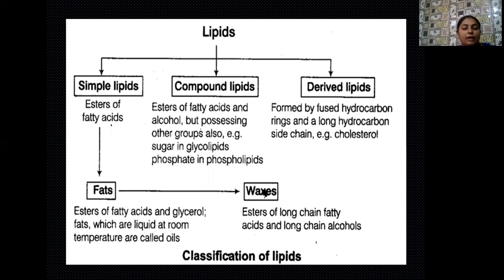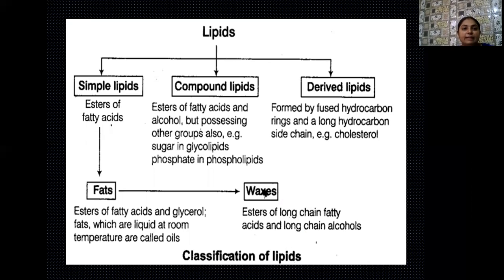For example, if sugar is present along with the lipids, then such type of lipids are known as glycolipids. And similarly, in the plasma membrane or the cell membrane, phosphate is attached with the lipid. So they are known as the phospholipids. And the third category of the lipids are the derived lipids. These are actually formed by the fusion of the hydrocarbon rings.